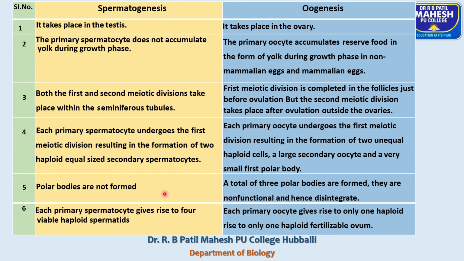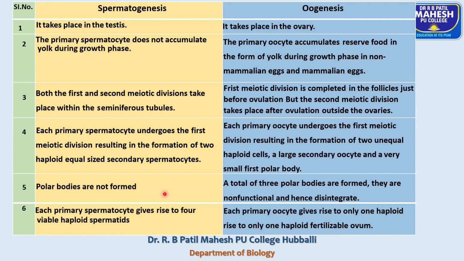Ovulation means the release of the secondary oocyte from the Graafian follicle of the ovary, which takes place exactly on the 14th day of the menstrual cycle. So the first meiotic division takes place within the follicular cells, whereas the second meiotic division takes place after ovulation, that is outside the ovary but within the fallopian tube.